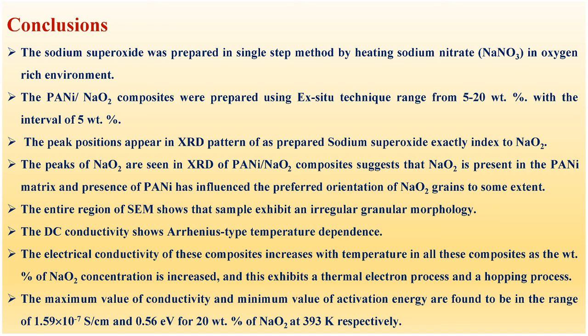The entire region of the sample shows an irregular granule morphology. The DC conductivity shows Arrhenius type temperature dependence. The electrical conductivity of this composite increases with temperature in all these composites as the weight percent of NaO2 concentration is increased, and this exhibits the thermal electron process and hopping process. The maximum value of conductivity and minimum value of activation energy are found to be 1.59 × 10^-7 Siemens per centimeter and 0.56 electron volt for 20 weight percent of NaO2 at 390 degrees Kelvin respectively.